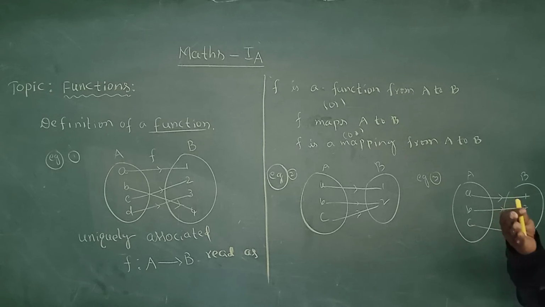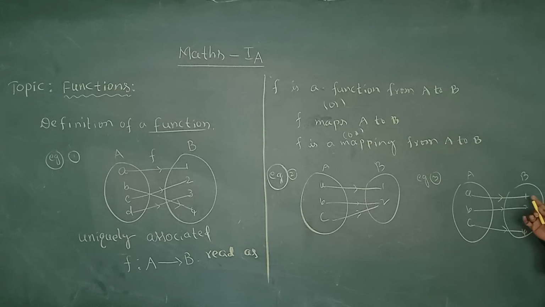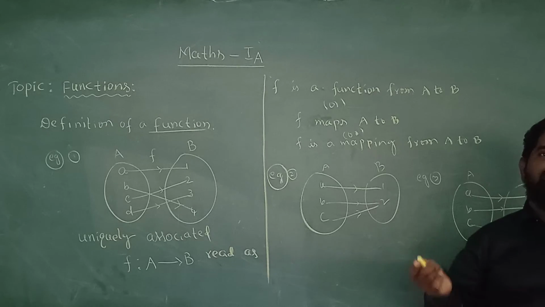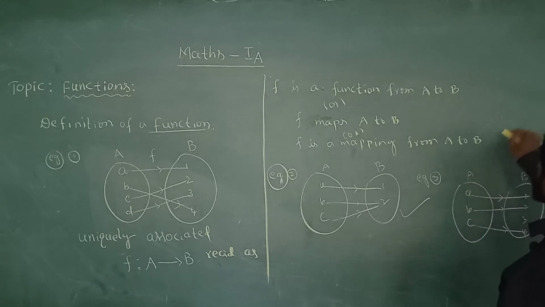Here every element of set A is uniquely associated with the elements of set B. One or more elements of set B need not be related to any element of set A, no problem. This is also a function.